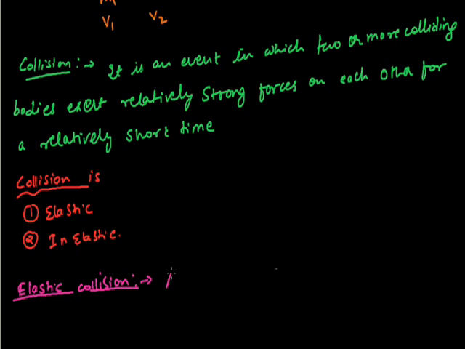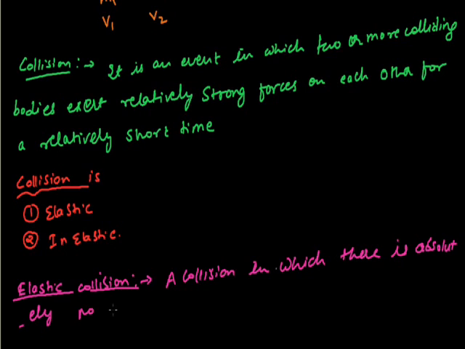Elastic collision: a collision in which there is absolutely no loss of kinetic energy is known as elastic collision.